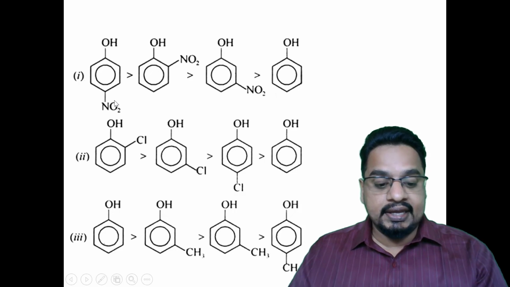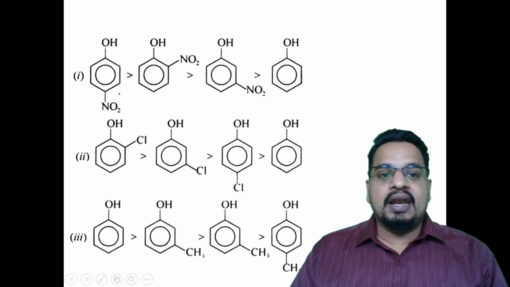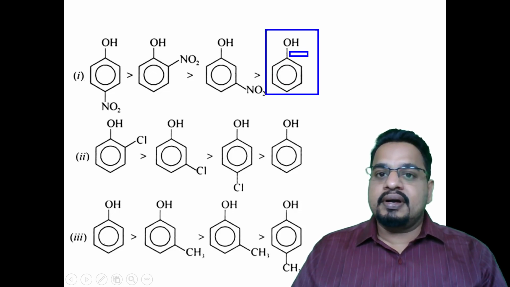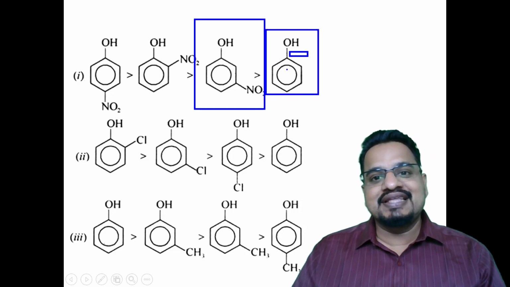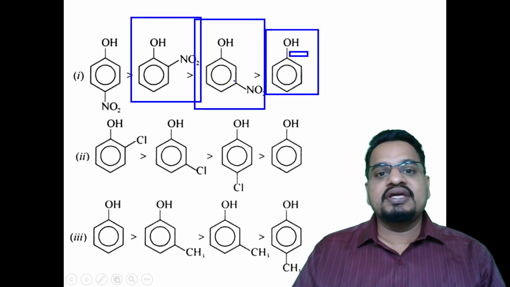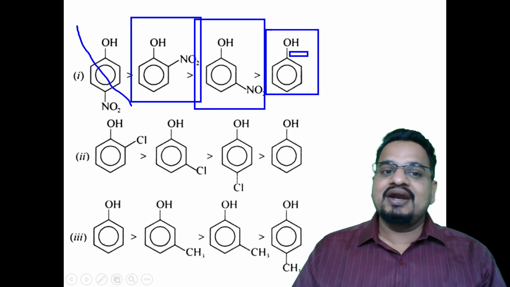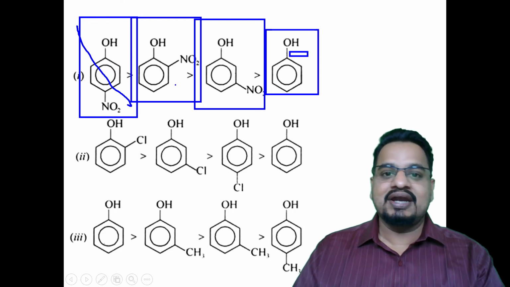So if you go through the first part, check here. Now what is happening? This is phenol, then metanitrophenol. Metanitrophenol is more acidic than phenol. Then orthonitrophenol is more acidic than metanitrophenol, and paranitrophenol is more acidic than orthonitrophenol.